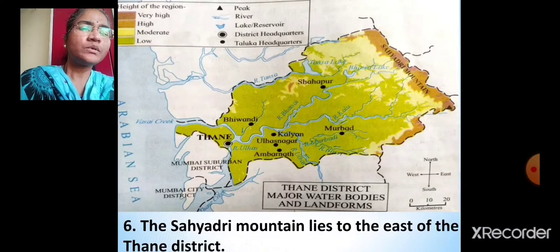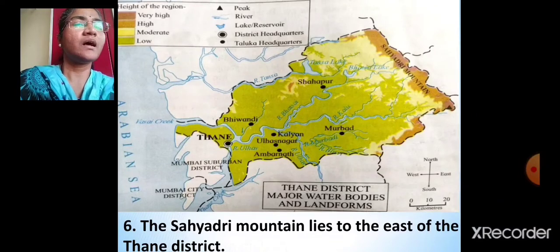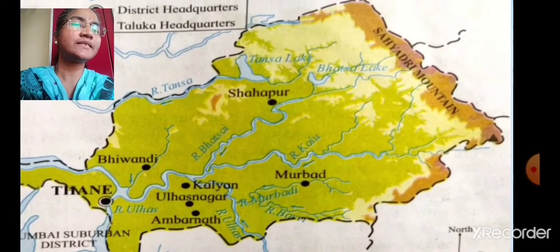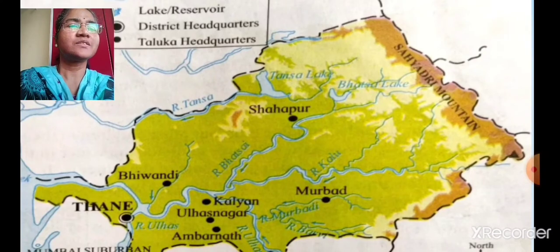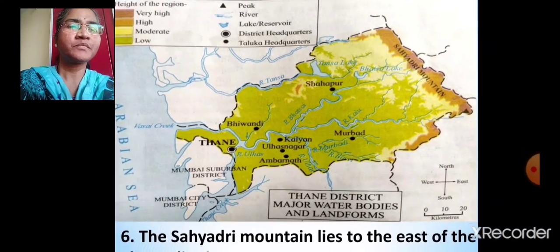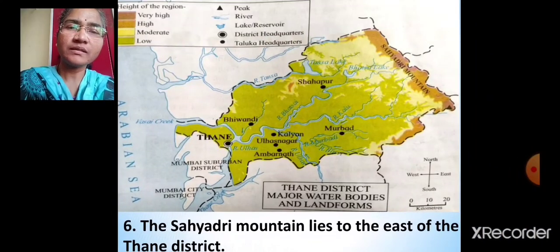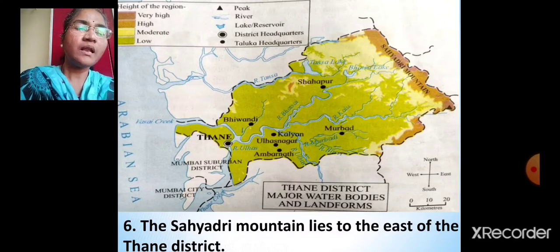The Sahyadri mountain lies to the east of the Thane district. This right side is which side, dear? Which direction? East. Okay. So the Sahyadri mountain lies to the east of the Thane district.